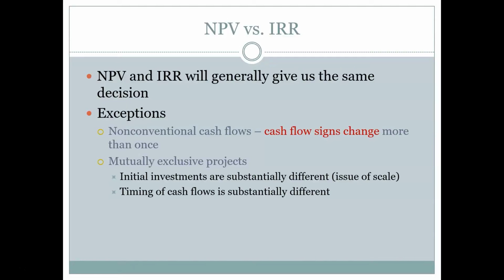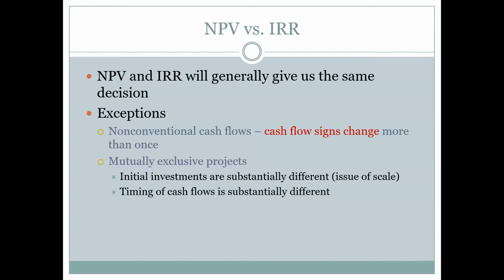The two cases in which the net present value rule and the internal rate of return rule are going to disagree, or rather, the two cases in which the internal rate of return rule is going to fail, are the cases of non-conventional cash flows. This is a case where the cash flow signs change more than once, and you'll see what I mean in the example that we're going to work shortly. The signs of the cash flows here refers to, say, a negative cost and a positive cash flow after that.